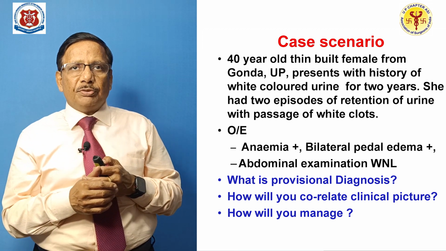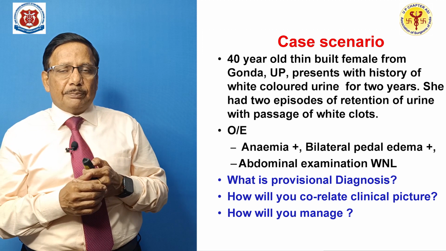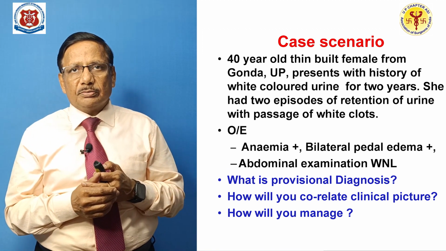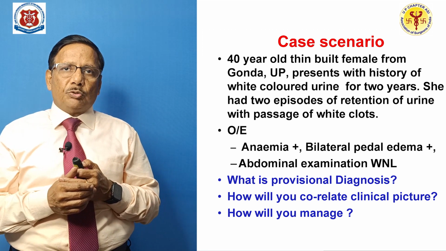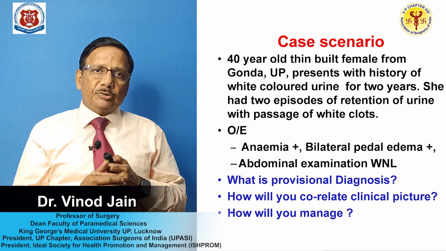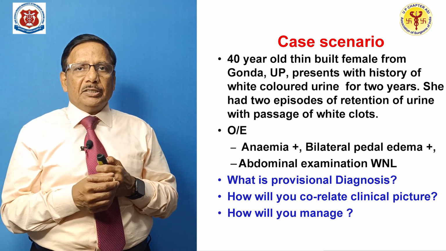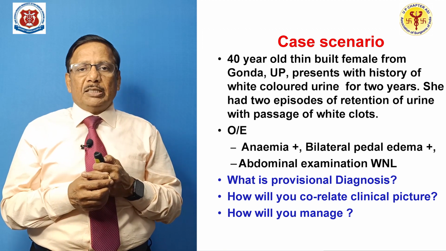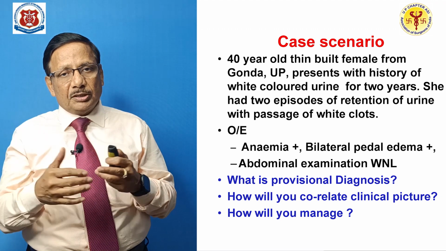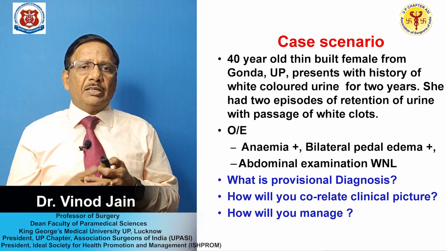A 40-year-old thin-built female from Gonda, Uttar Pradesh, presents with a history of white-colored urine for 2 years. She had 2 episodes of retention of urine with passage of white clots. On examination, the patient is anemic, there is bilateral pedal edema, and abdominal examination is within normal limits. What is your provisional diagnosis? Means you are sitting in the outdoor clinic. What first thing comes to your mind? The first thing that comes to your mind is chyluria.